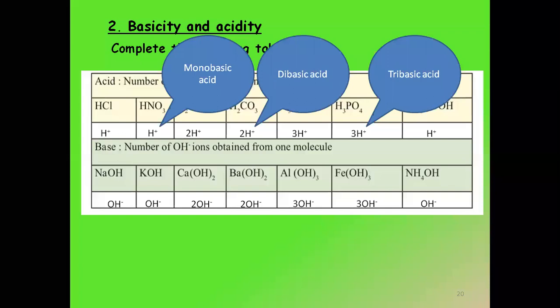Tribasic acid, जैसे ही word acid आया last में तो समझ जाने का it is about H plus. और किस में 3 H plus होगा? Either H3PO4 or H3BO3. Any example you can take. So base के लिए कौन सा word use होगा? Monoacidic base, diacidic base और triacidic base. All right.